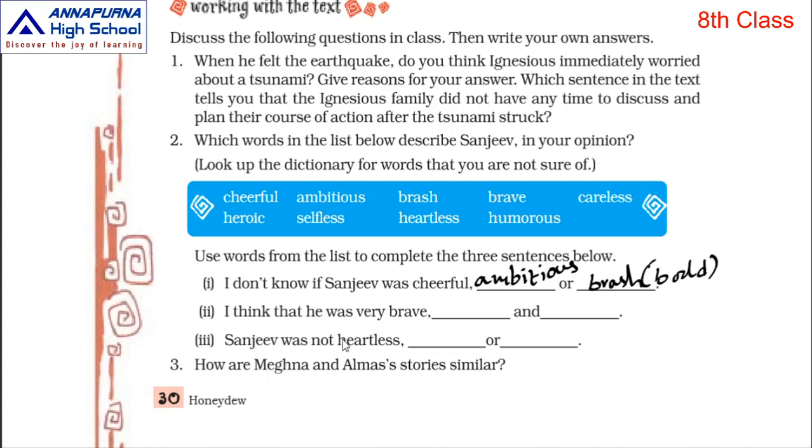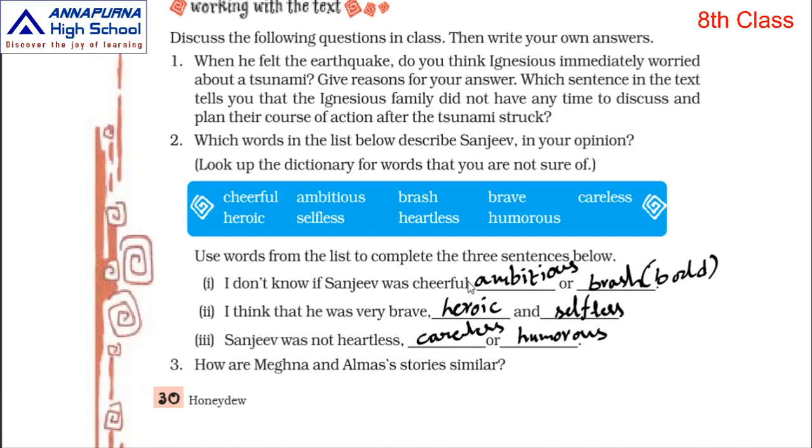Bold. Now next, I think that he was very brave and heroic, H-E-R-O-I-C, heroic, and selfless, S-E-L-F-L-E-S-S, selfless. Next, Sanjeev was not heartless, careless, he was not, C-A-R-E-L-E-S-S, careless, humorous, H-U-M-O-R-O-U-S.